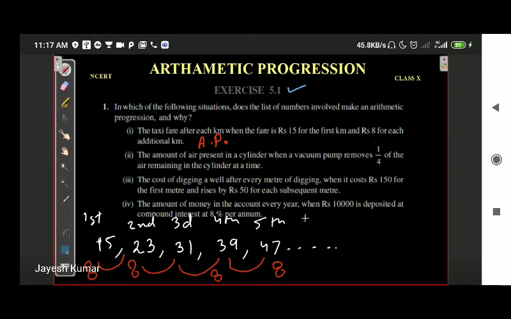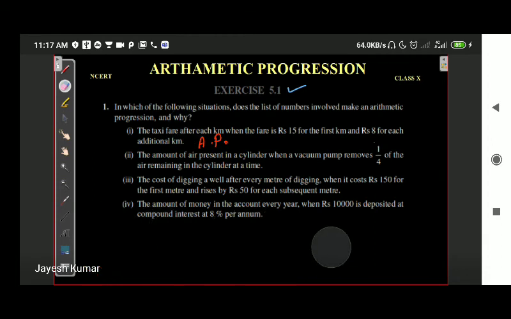Okay, clear enough? Fine. Let's take the second example. Second question: the amount of air present in a cylinder when a vacuum pump removes 1/4 of the air remaining in the cylinder every time. So there is a cylinder, and whenever you open the knob of the cylinder, 1/4 of the air of the cylinder moves out.